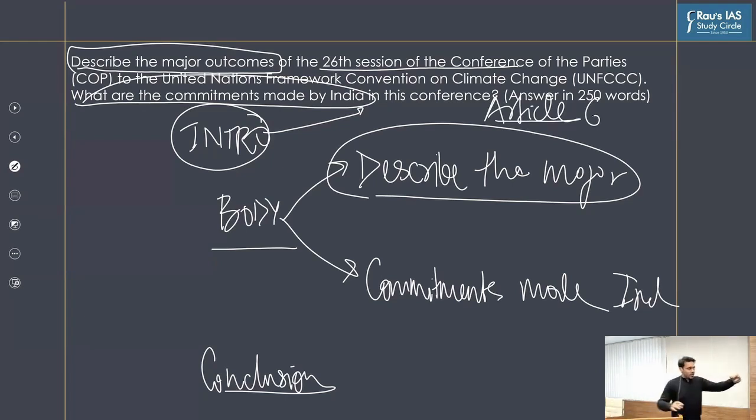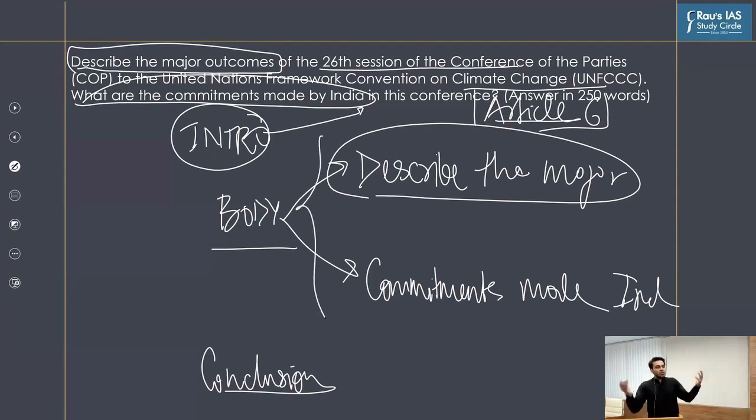Because then if you write about how important the anticipations, how high the anticipations were as far as Glasgow Summit is concerned, and then when you describe the outcomes in the body part, it will justify whether the expectations which the global community had from UNFCCC's 26th COP were justified or not. And then in the conclusion, you can finally say whether the Glasgow Summit was able to fulfill the expectation or not. Is this point clear?